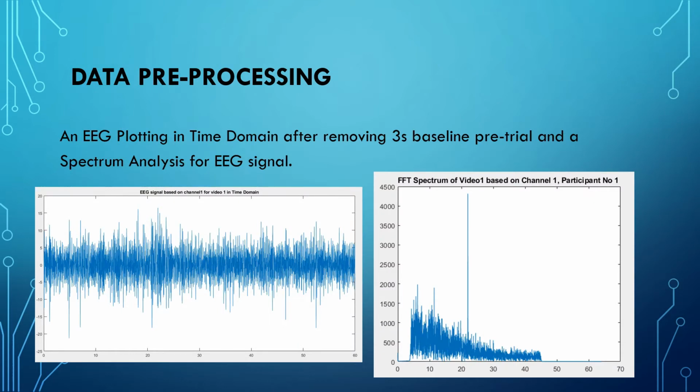Coming to this slide of data pre-processing, this is the plotting of raw EEG data obtained from channel 1 of the first video of a 31-year-old male participant. As this was pre-processed data, we got a clean EEG signal without any noise. During the spectral analysis, we saw the FFT spectrum in which they have removed some of the information between 0 to 4 Hz and 45 to 70 Hz. Thus, we have used the information from 4 to 45 Hz for our further analysis.